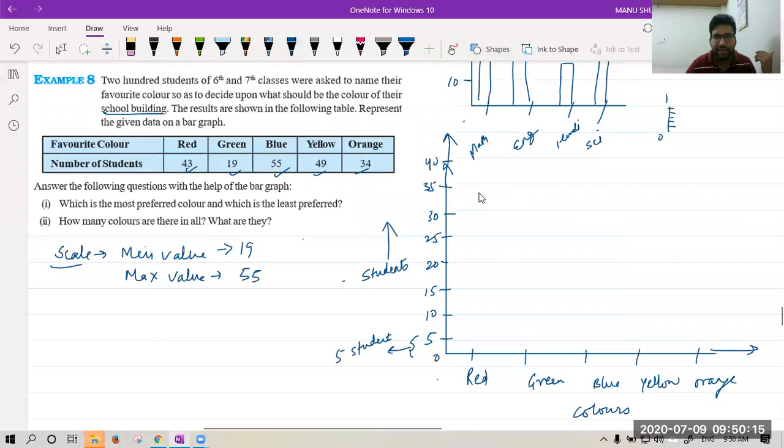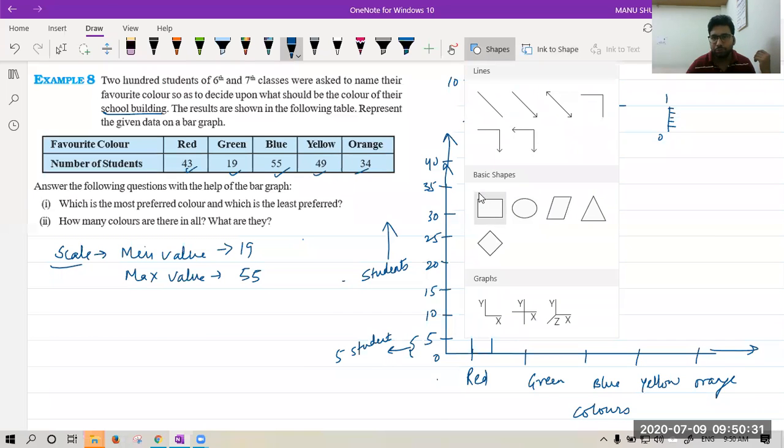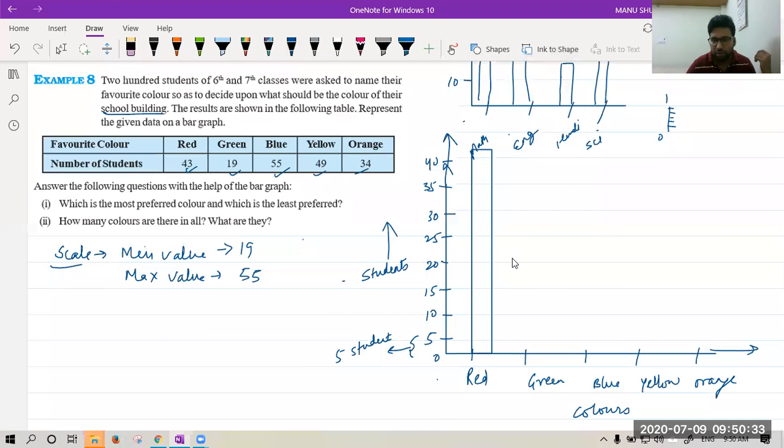It is saying red is liked by 43. Lavya, I will unmute you. Wait. 43 likes red color. So you will make a bar like this. It will come more than 40 like this. Second is green. How much? 19. So green is 19. Again, you will make a bar like this. 19 will be somewhere here, less than 20.